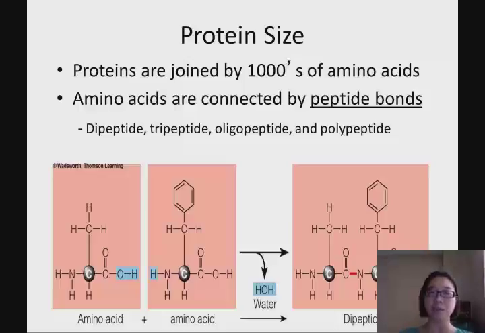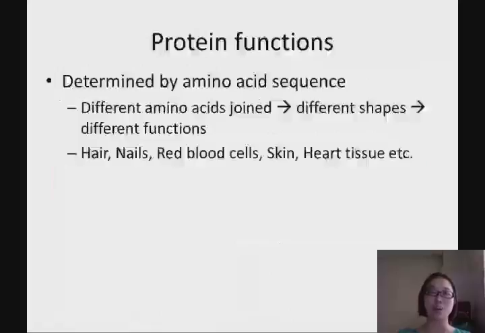Whenever we form one peptide bond, we actually lose one water. So this is the reason why, whenever we consume protein food, the protein has to go through digestion in order to become single amino acids, and then we can absorb these amino acids in our body. So actually we are breaking the peptide bond, so we are going to need water to form two amino acids. So whenever we eat more meat, we need to drink more water because we need the water to break those peptide bonds.